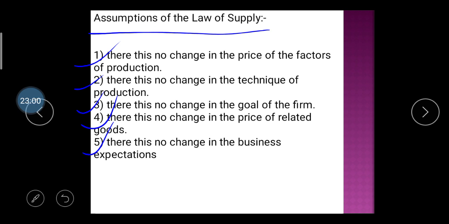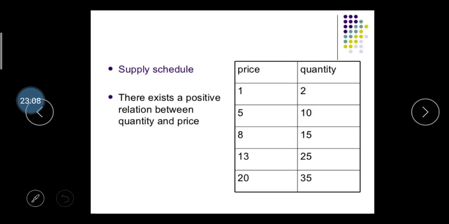This is not possible in a real market, but these assumptions are considered for the understanding of the law of supply. Okay. So let's see the schedule of the law of supply. Here it is totally the opposite side of demand. So here you can see that if the price is 1 rupee, then the seller can sell only 2 units of the product.